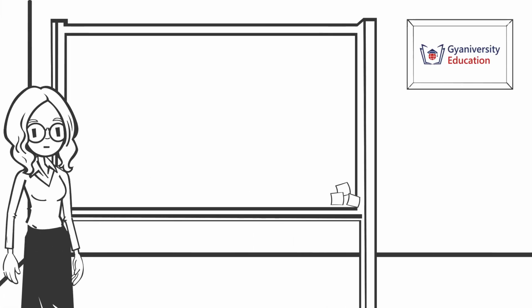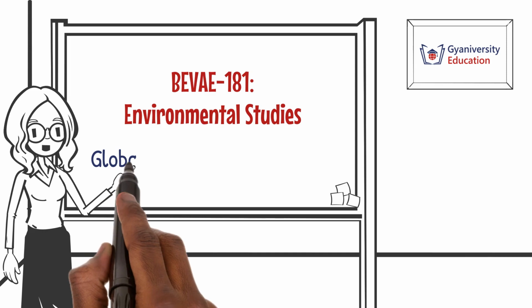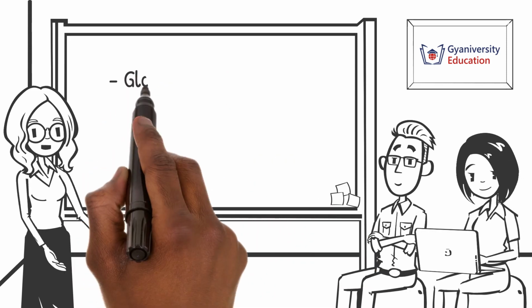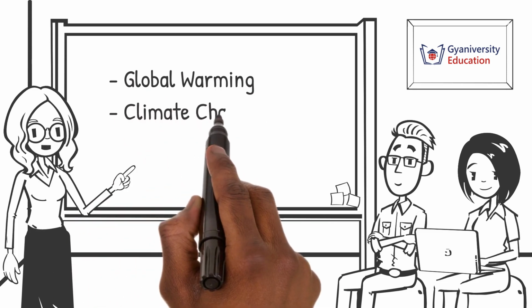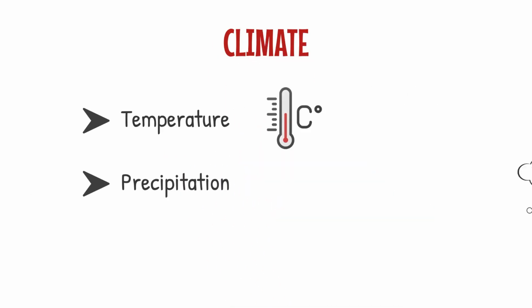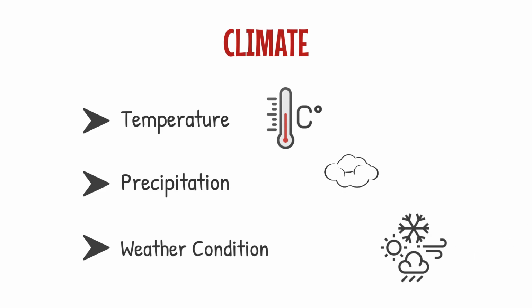Welcome to the Environmental Studies lesson on global environmental issues. By the end of the video, you will learn about global warming and climate change, ozone layer depletion and acid rain. Climate refers to the long-term patterns of temperature, precipitation, and weather conditions in a region.